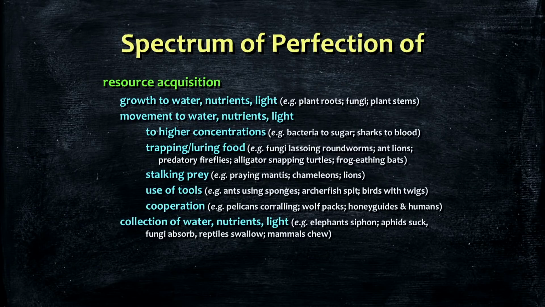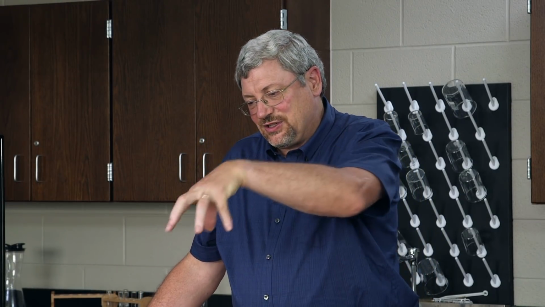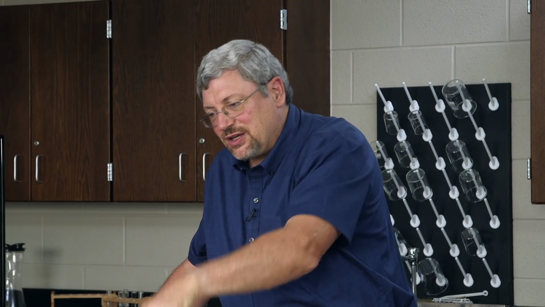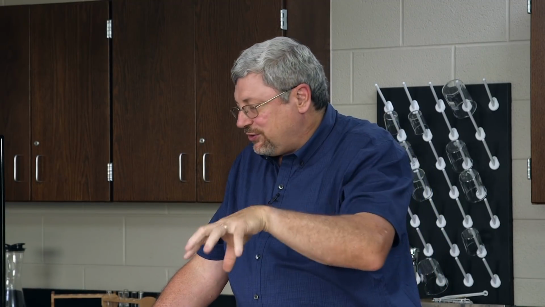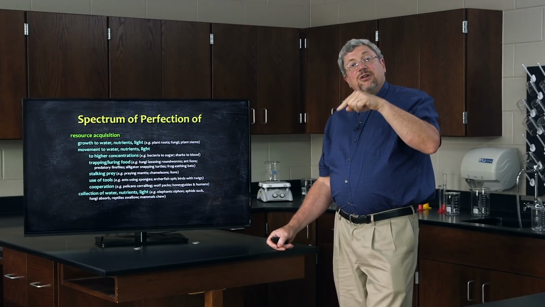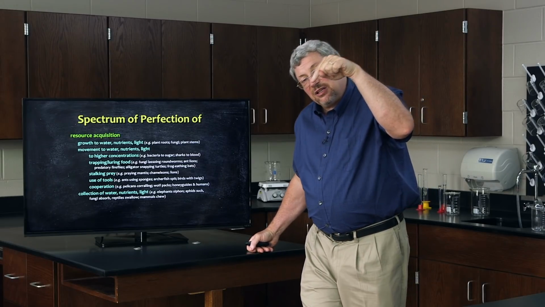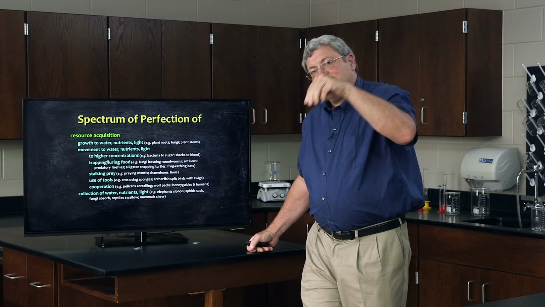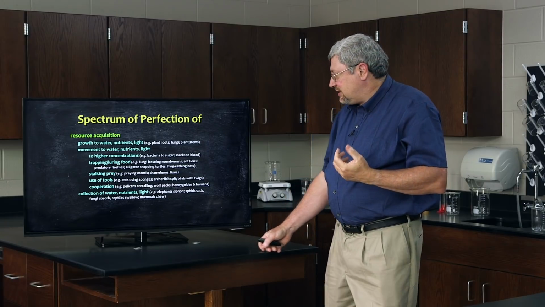There are other organisms that collect the water or the nutrients. They might store it. How they get it, that's interesting. Different organisms get their food and water in different ways. Elephants have a trunk that they can siphon the water or the food up into and then feed themselves from the trunk. There are certain insects like aphids that have the ability to puncture a plant and suck out the nutrients of the plant in that fashion.